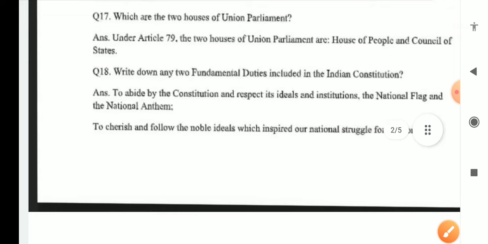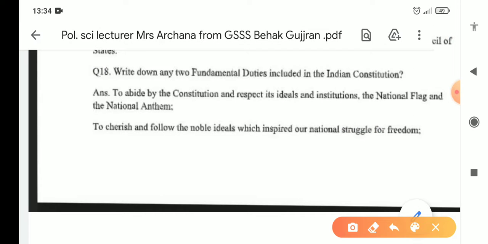Next question is, write down any two fundamental duties included in the Indian Constitution. Number 1 is to abide by the Constitution and respect its ideals and institutions, and the national flag and the national anthem. And number 2 is to cherish and follow the noble ideals which inspired our national struggle for freedom.